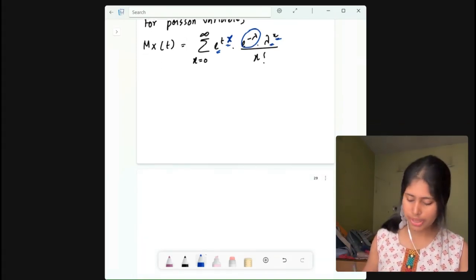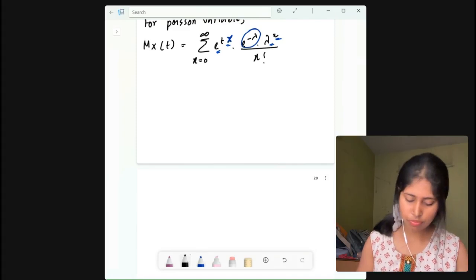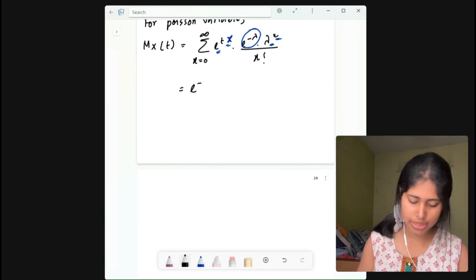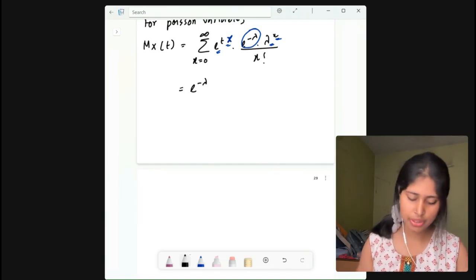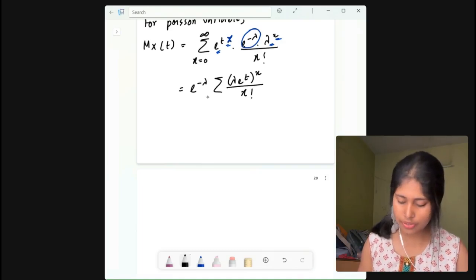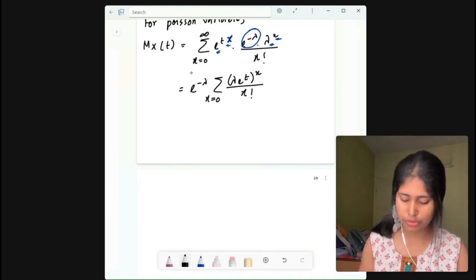So the next step is e to the power minus lambda, we are taking that outside, and we are left with summation of lambda into e to the power t whole to the power x divided by x factorial, and x equals 0 to infinity.